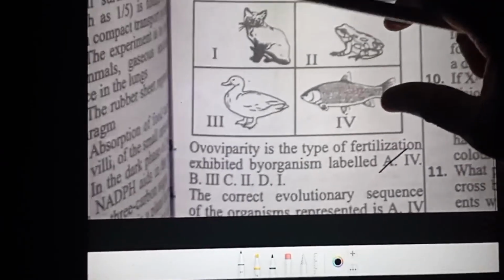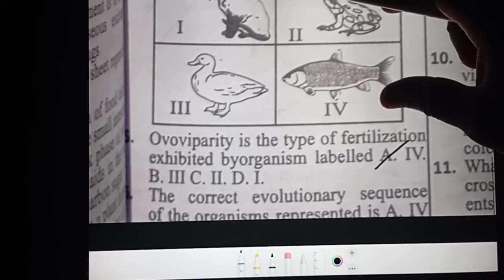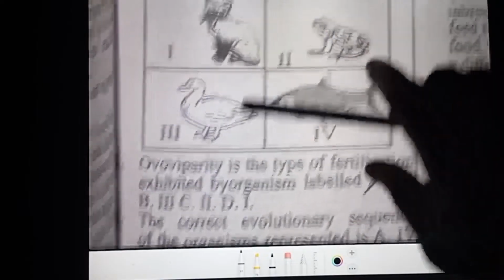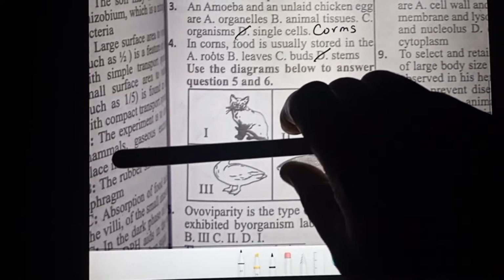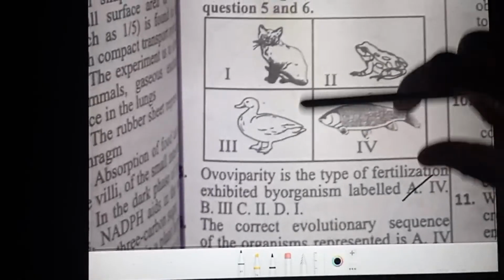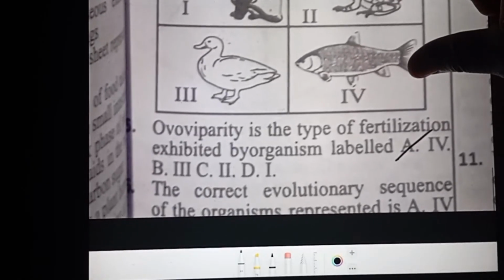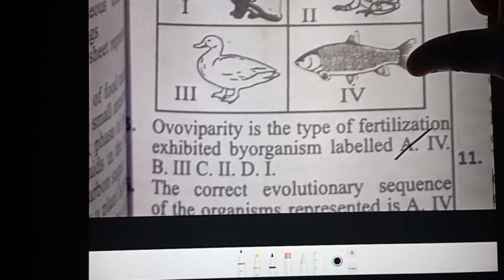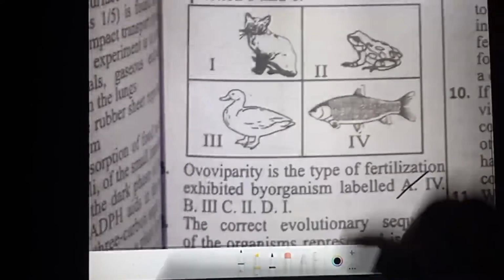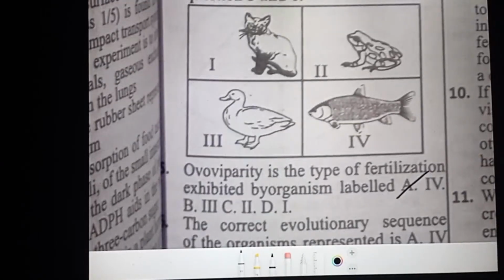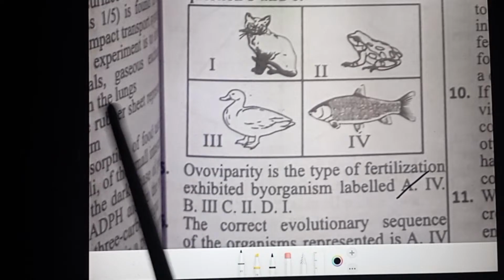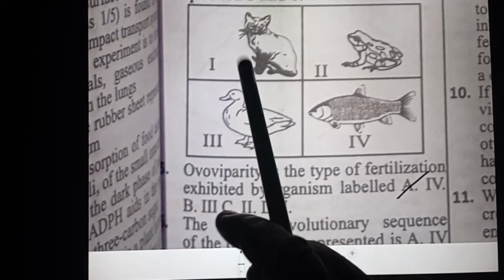Okay, the next question says the correct evolutionary sequence of the organisms represented is... I couldn't get the options, but we have gotten the question. What is the correct evolutionary sequence? We start from the most primitive to the most advanced. Looking at this, this is a mammal. That's the most advanced.